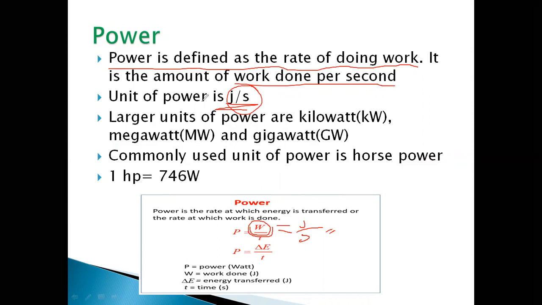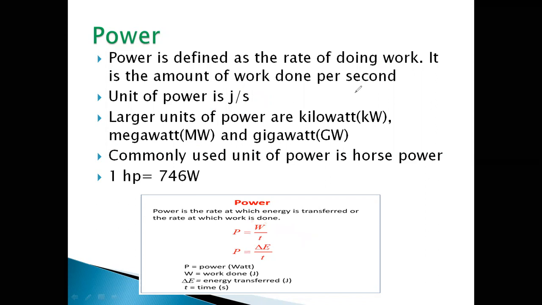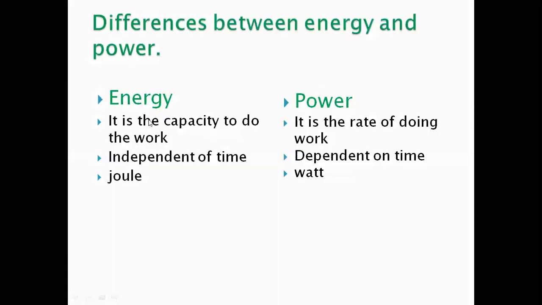So let's go to the differences between energy and power.